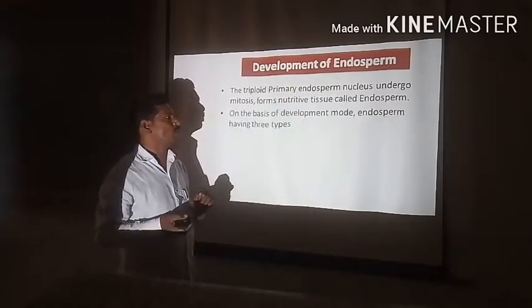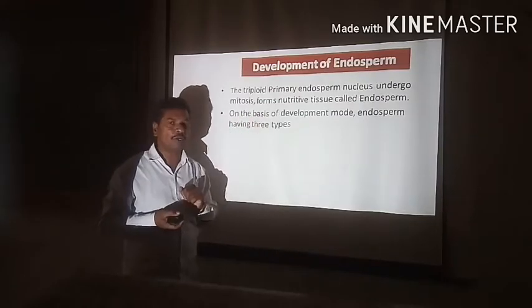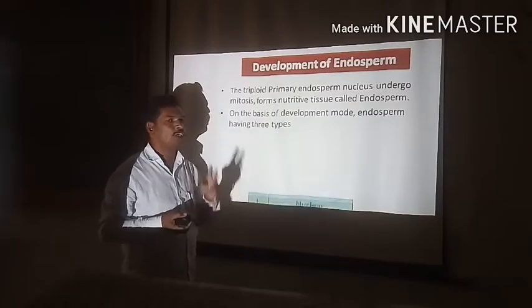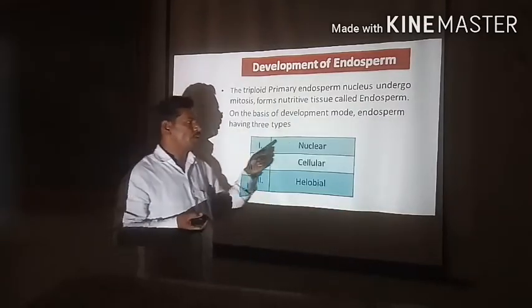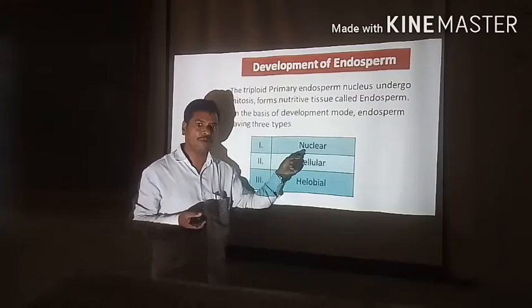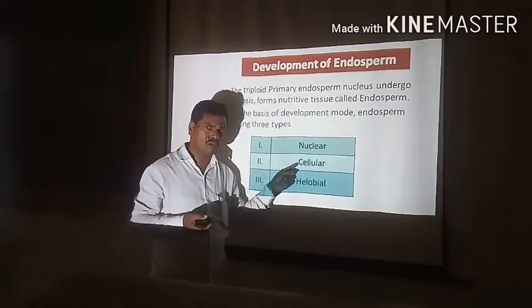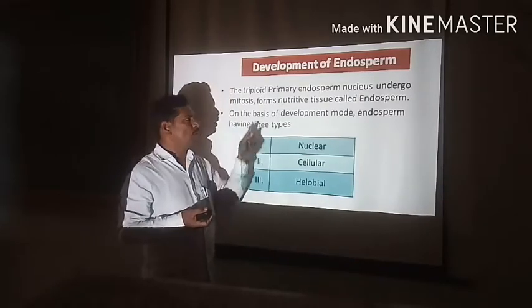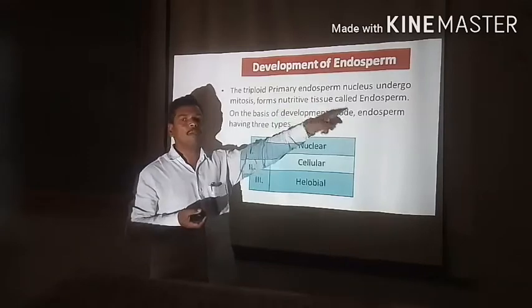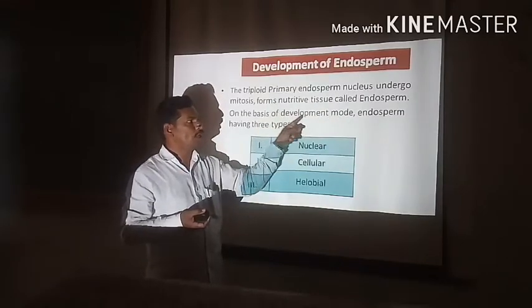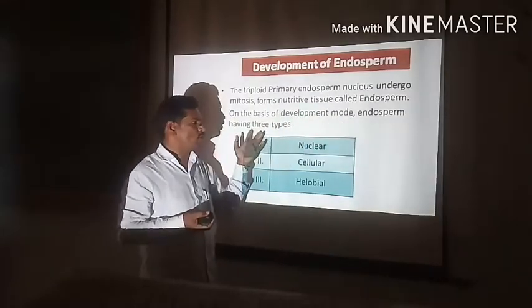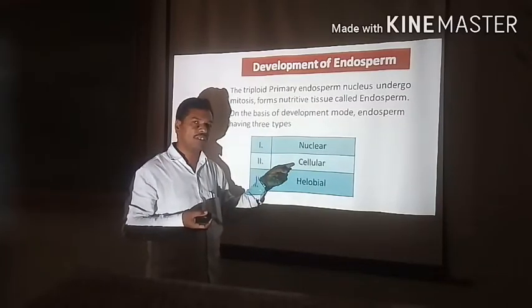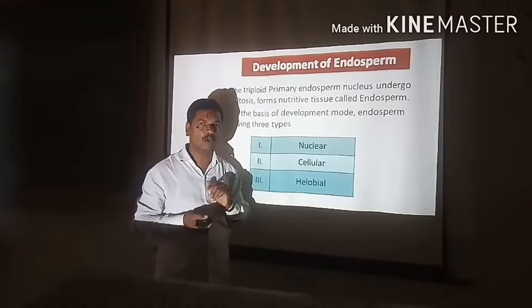the endosperm. Again, on the basis of the mode of development, the endosperm has 3 types. The first type is said to be the nuclear type of endosperm. The second is cellular, and the last is helobial. Once again I repeat, on the basis of the mode of development of endosperm, there are 3 types: first nuclear, second cellular, and last helobial type of endosperm.